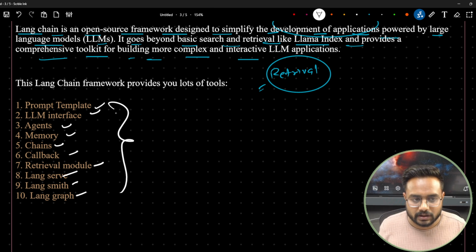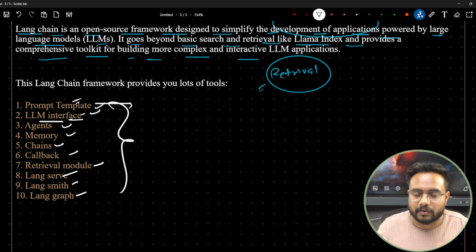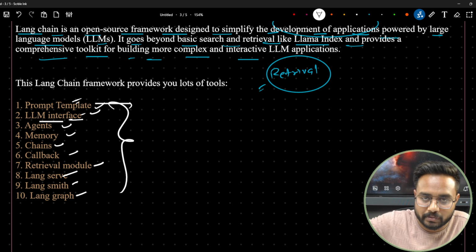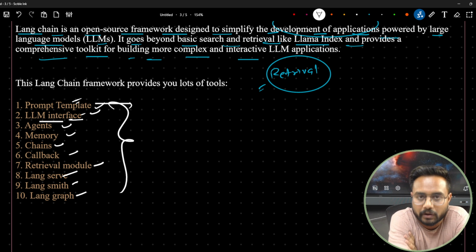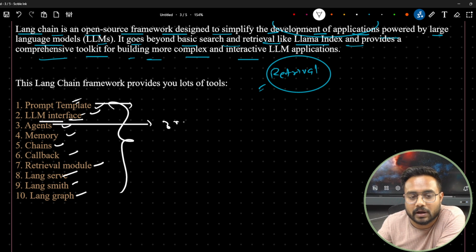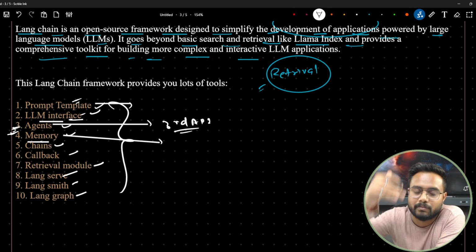Now let's try to understand in a short manner what the prompt template, LLM interface and the others are. The prompt template is for designing the prompt, right? We can design few-shot prompts and different types of prompts by using the prompt template. LLM interface provides you the interface whenever you are going to serve your application by a REST API, for querying your application. By default you will find the interface inside LangChain itself. Now agents: by using agents you can connect with third-party APIs, and that functionality is very useful, which is there inside LangChain. Now memory: by using this one you can sustain the memory of the chat.